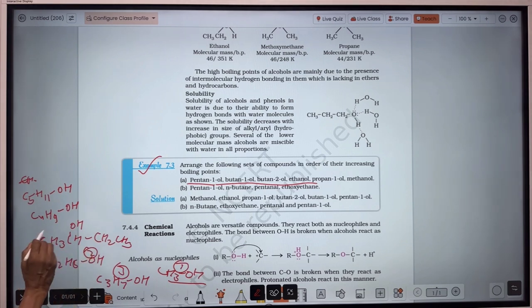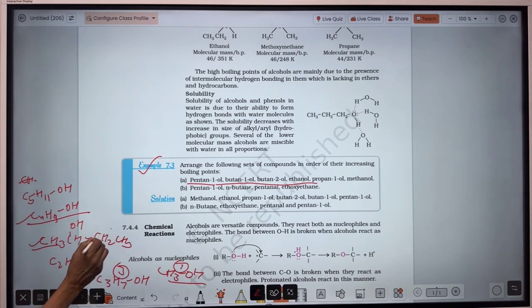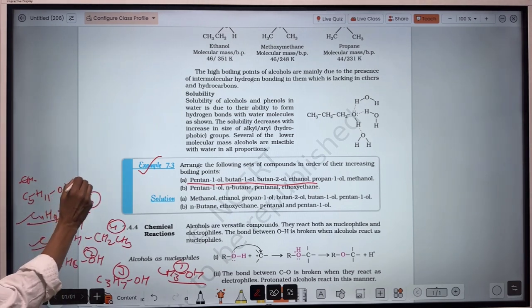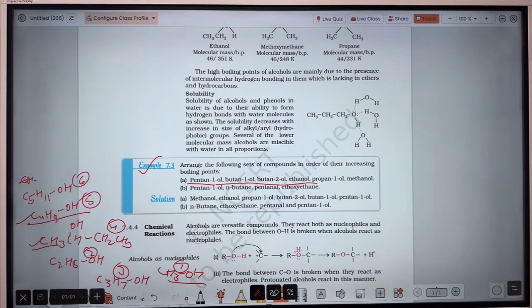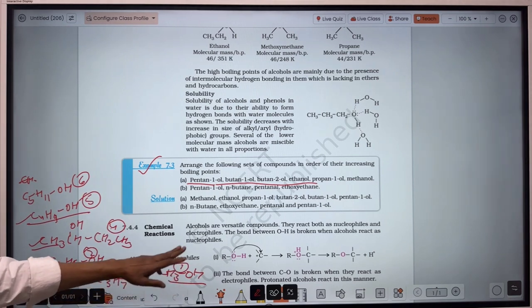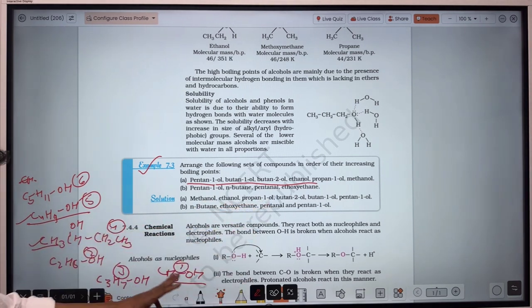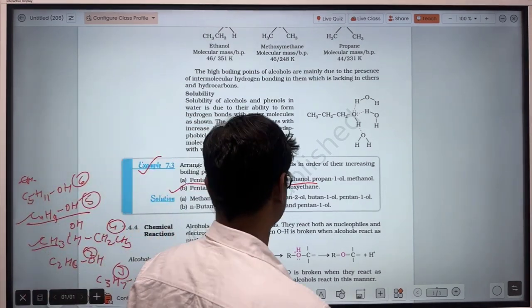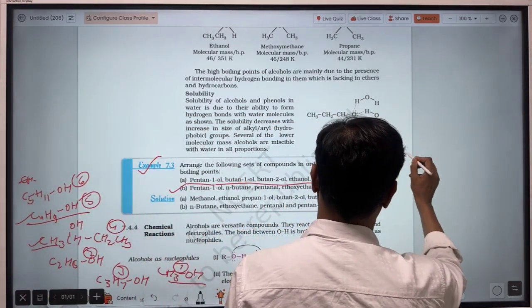Now here are butan-2-ol and butan-1-ol. Here one is linear, the other is branched, so butan-2-ol will possess a lower boiling point than the linear chain alcohol, and then after that is this one. So that is the order: methanol firstly, that's written here. Okay, same here in second B.